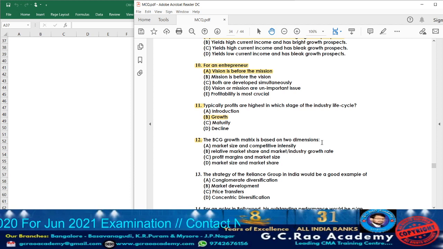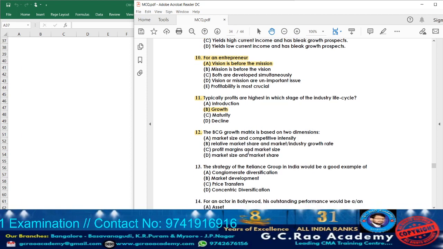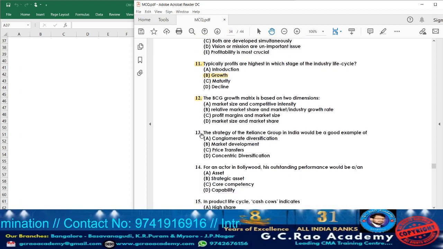So now let's go through the options they have given. Option A, market size and competitive intensity. That is not the option. Option B, relative market share or market industry growth rate. Yes, option B will be the answer, because in the BCG matrix, they are going to consider two: market share and market growth rate. Option C, profit margin and market size. No, those are not the dimensions. Option D, market size and market share. No, market share and market growth. Share and size are different. Okay, so the answer is option B.